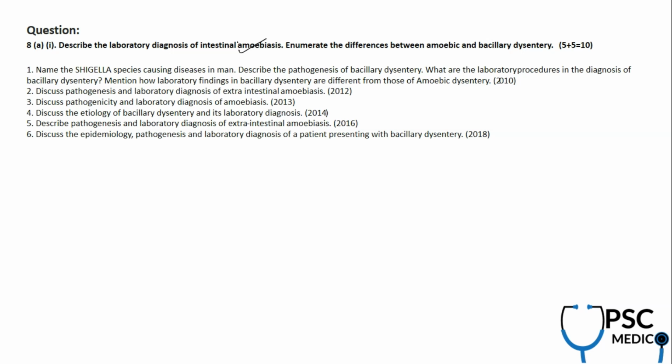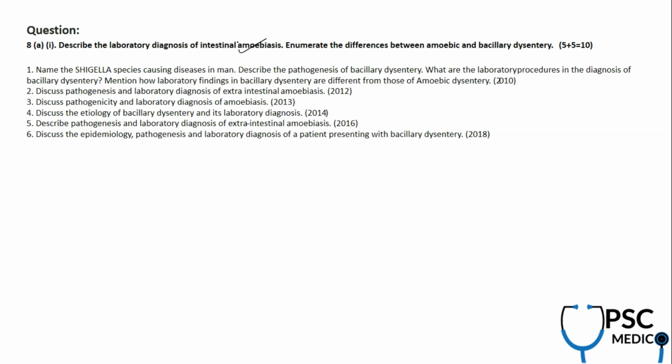Next year they might come up with a clinical picture of blood in stool, the dysentery picture, and give you a tetranucleate cyst localized in the stool microscopy. Then they might ask you to diagnose this as a case of intestinal amoebiasis caused by Entamoeba histolytica.